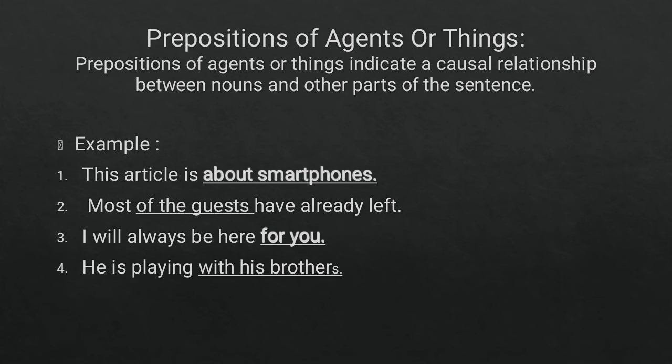Prepositions of agent or things. Prepositions of agent or things indicate a causal relationship between the noun and other parts of the sentence. Example: This article is about smartphones. Most of the guests have already left. I will always be there for you. He is playing with his brother.